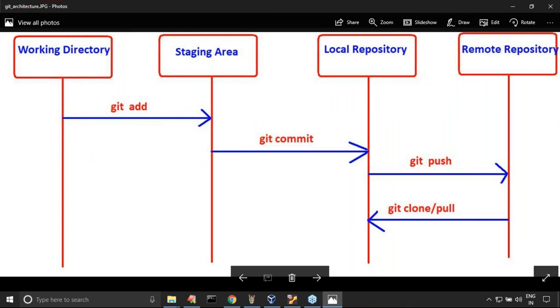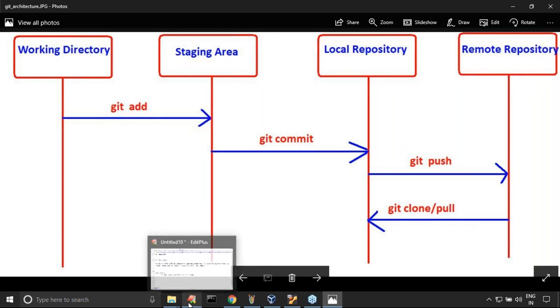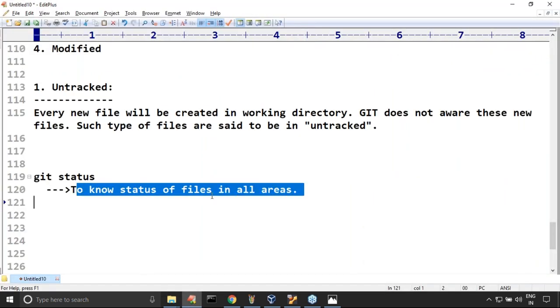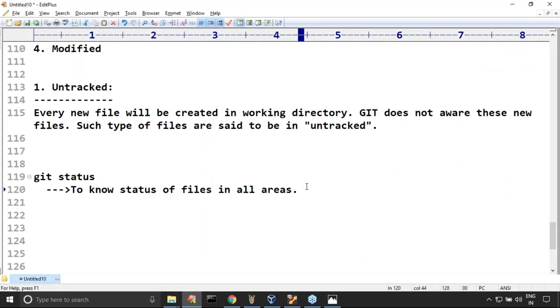At last I will introduce this remote repository also, no problem, right? Working directory, staging area, local repository. It is going to tell the status of all files in all areas.